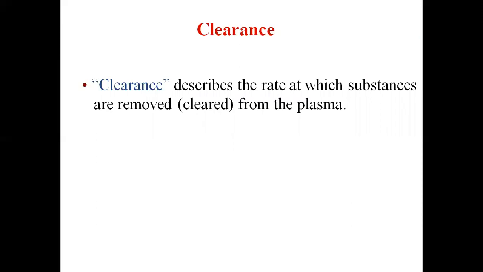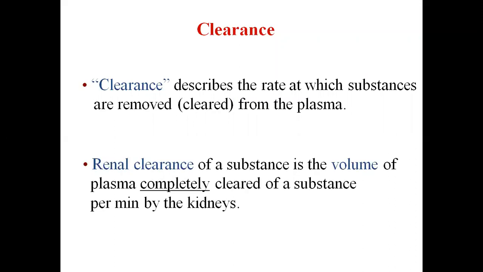That means 1 milliliter per minute of plasma is getting cleared of that substance. So renal clearance of a substance is the volume of plasma completely cleared of a substance per minute by the kidneys.